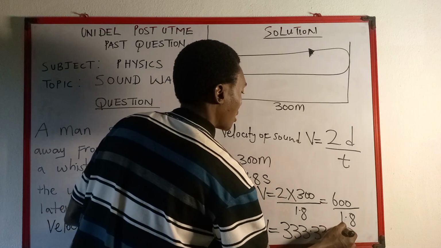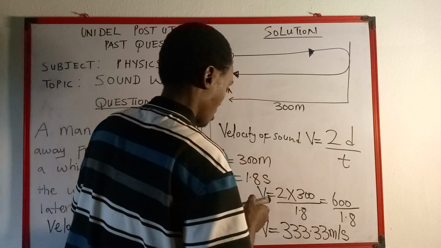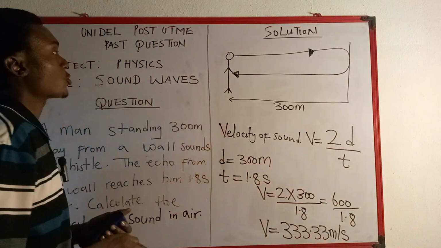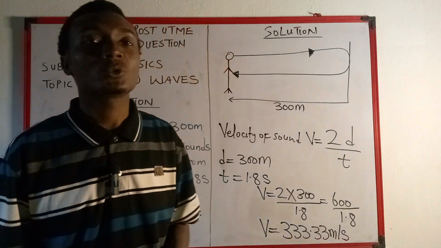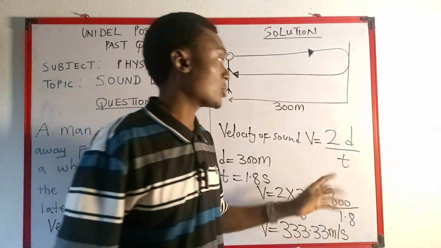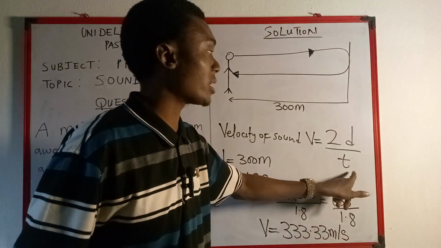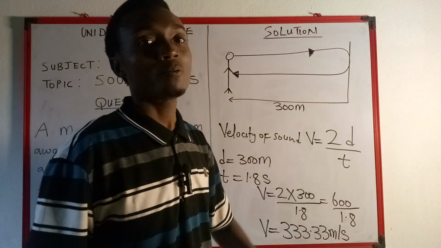We're going to have 333.33 meters per second. And this is how you solve questions involving sound wave with a subtopic echo. So this is how. Take note of the formula: 2D over T is what you use anytime you are solving an echo question.